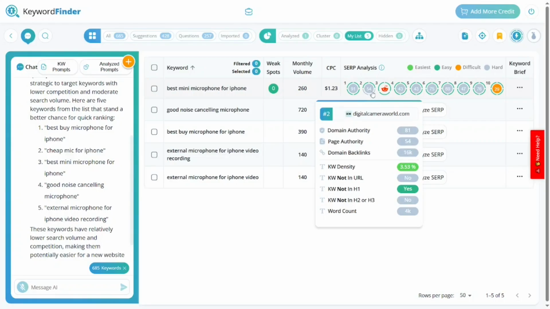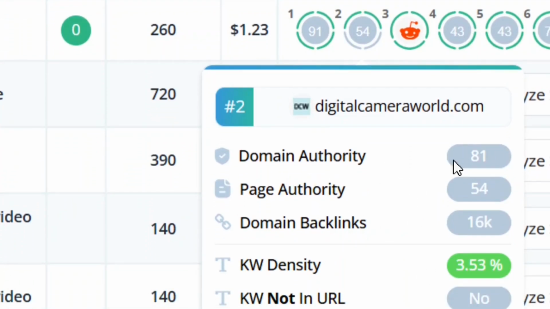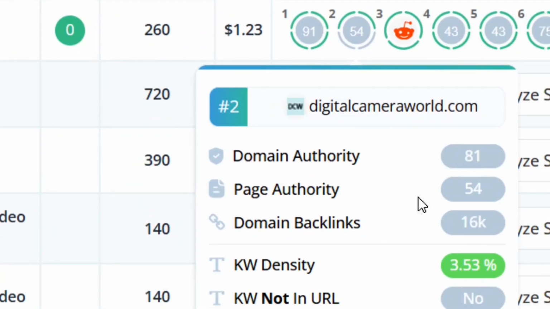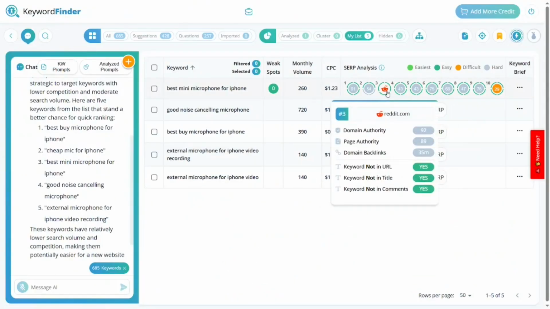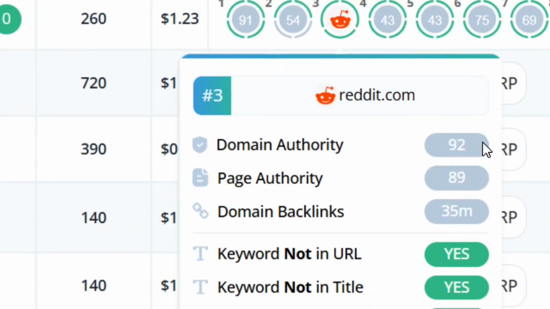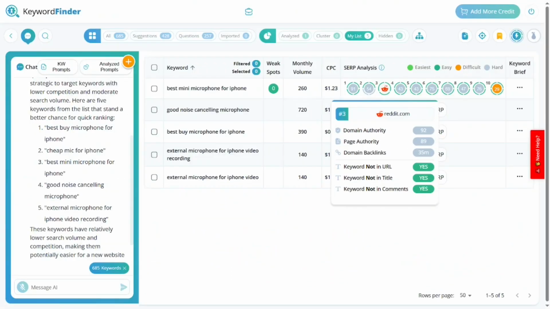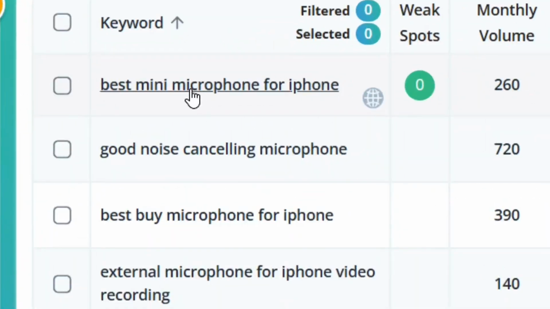So let's look at the second website ranking on the keyword. This is the second website ranking on the keyword, and then we have the domain authority here, we have the page authority here, and then we have the backlink of 16k as well, and everything is also given as well. We also have the third, and that is Reddit. We have the domain authority, the page authority, and the domain backlinks as well. So this seems to be a very competitive keyword for a new website. Let's click on it to see.